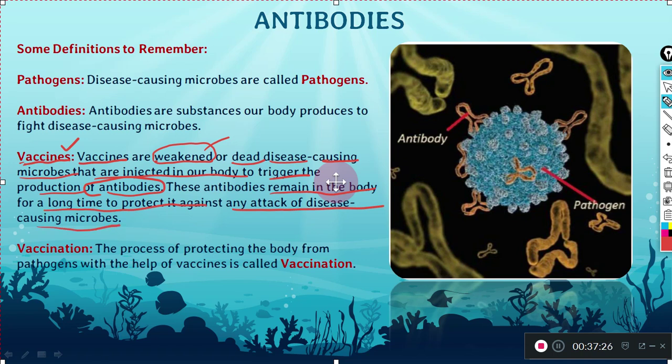They will extract this coronavirus, take the weakened or dead virus, and inject it in the body of a healthy person, so that they can trigger the production of antibodies in their body to fight this virus.